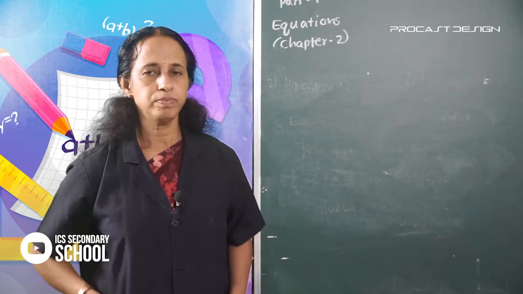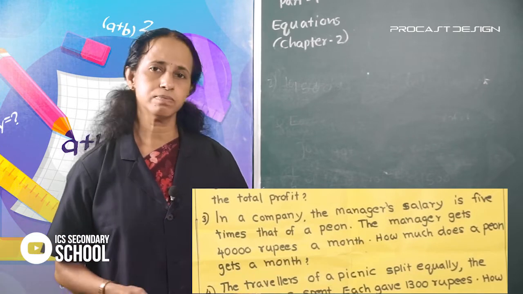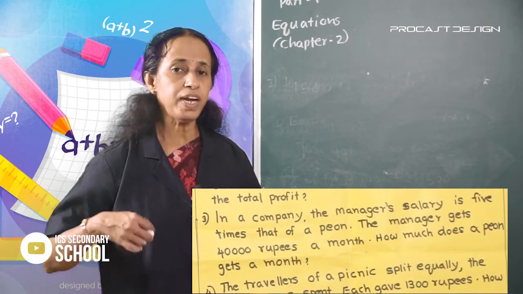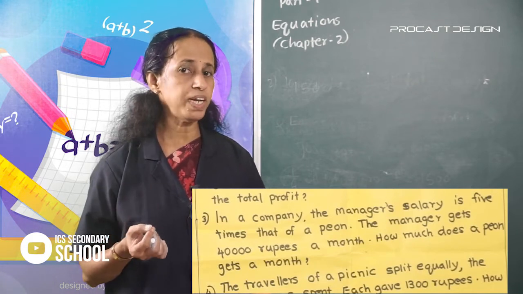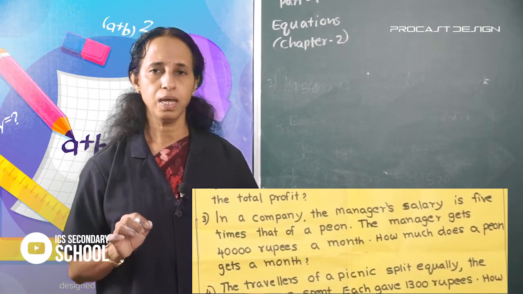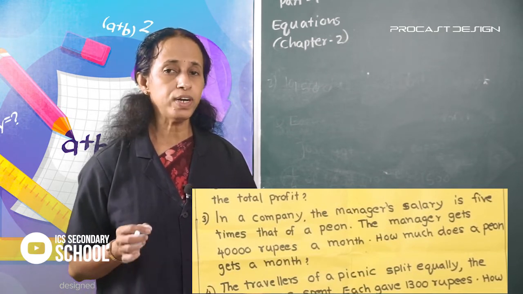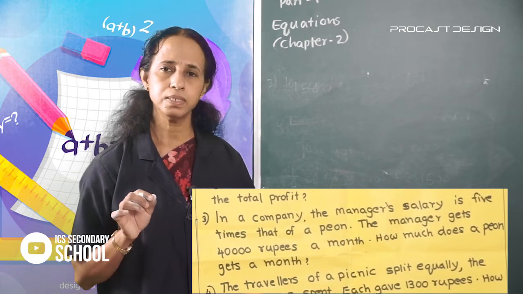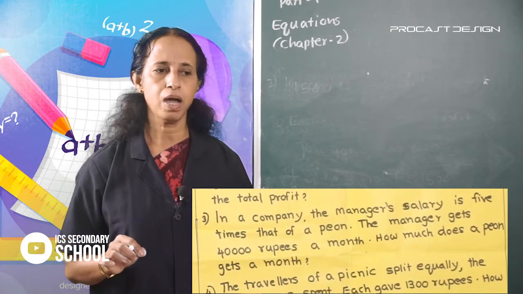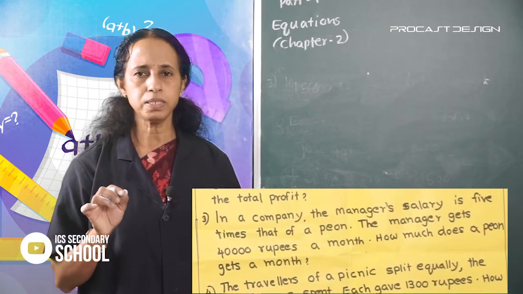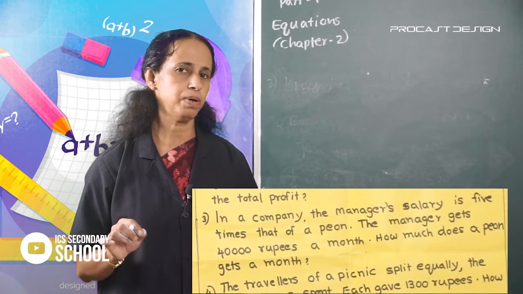Look at the third question. In a company, the manager's salary is 5 times that of the peon. Manager gets 40,000 rupees in a month. How much does a peon get a month?